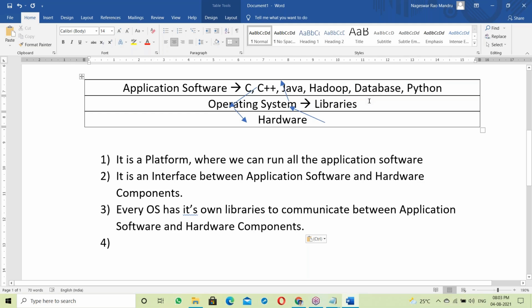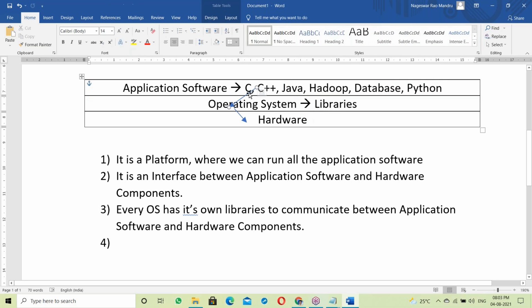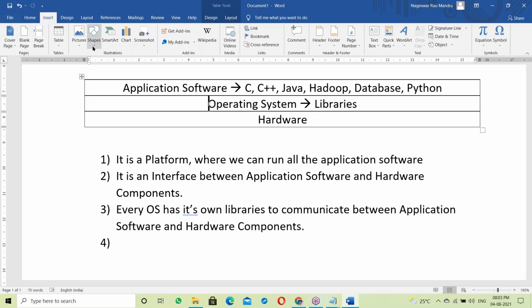So every OS has its own library to communicate between application software and hardware components. See what happens here. Before running any program, first of all, it has to link with the OS library. Maybe a C program, a Java program, C++ or Python, any program. All of these programs first have to link with the OS library, and through that linking they communicate with the hardware components.